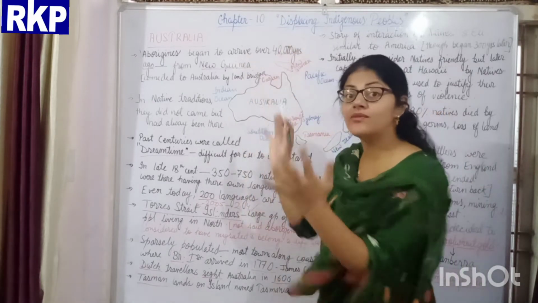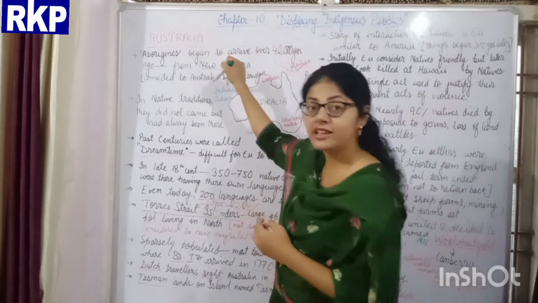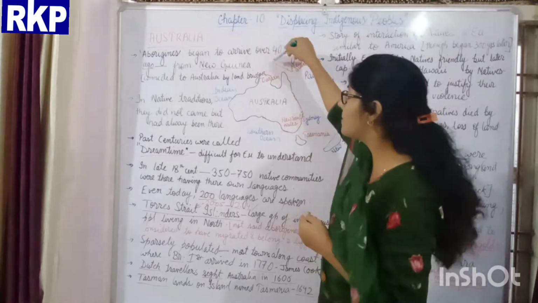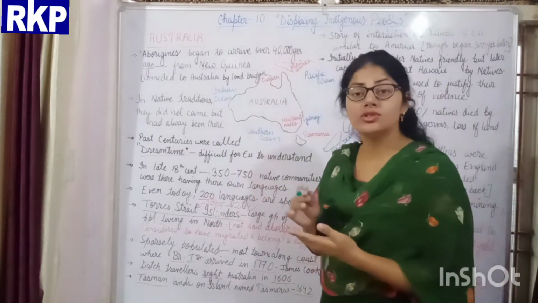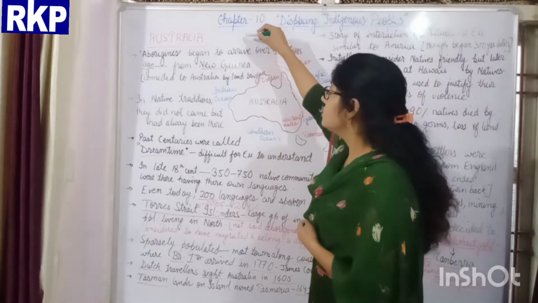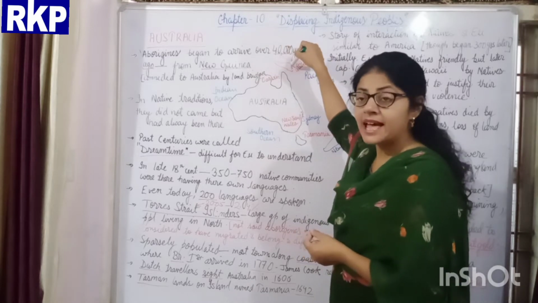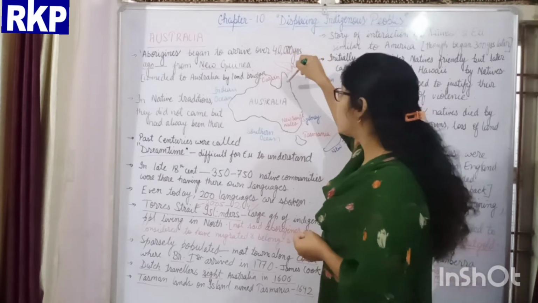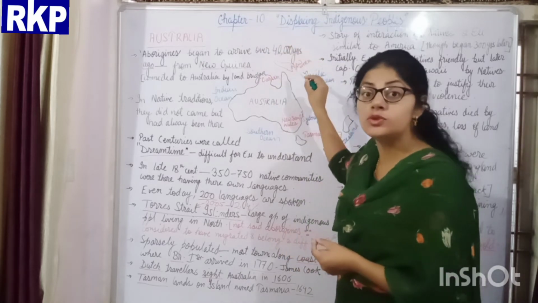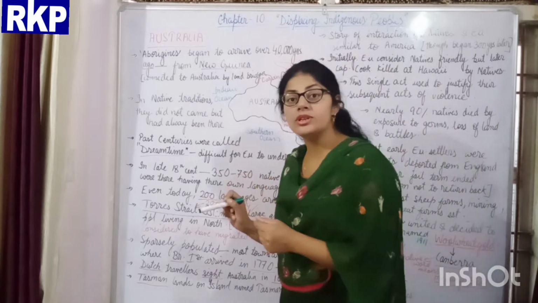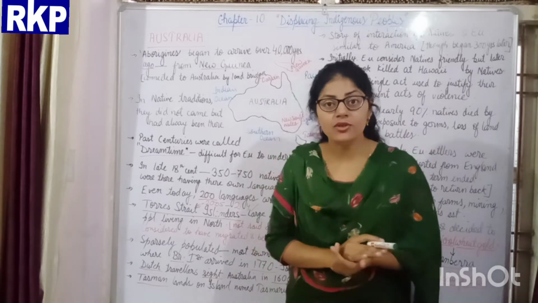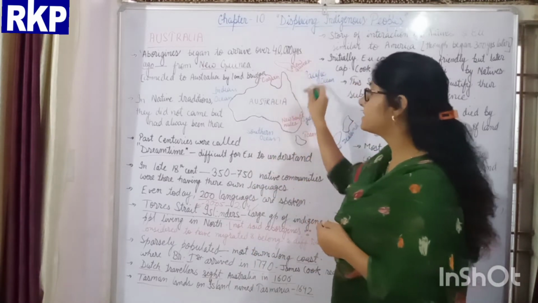Students, when you see the world map, you will see the Asia region, India, China and other Asian countries, and there are so many islands of Indonesia. This is a narrow land bridge which connects Australia to those islands. The name of this land bridge is New Guinea. So it is said that the Aboriginals reached the continent of Australia 40,000 years ago through this land bridge called New Guinea.